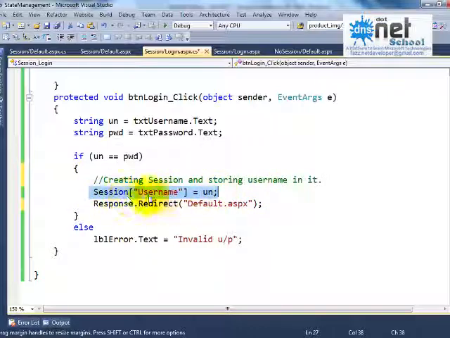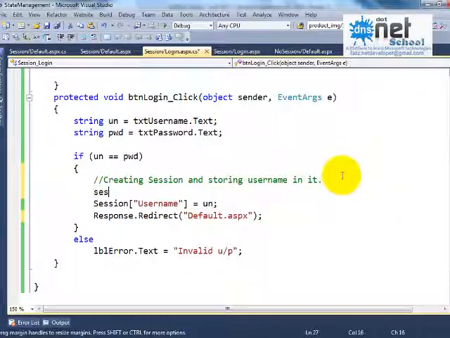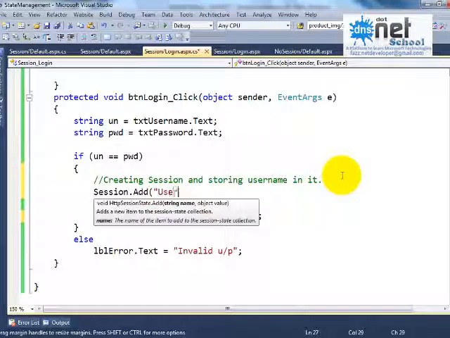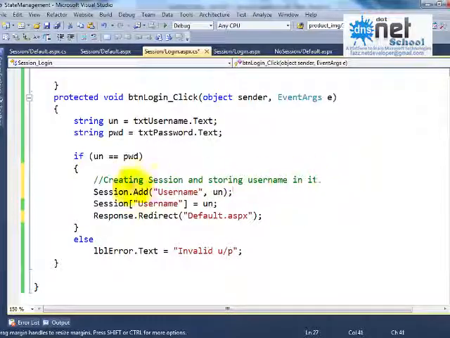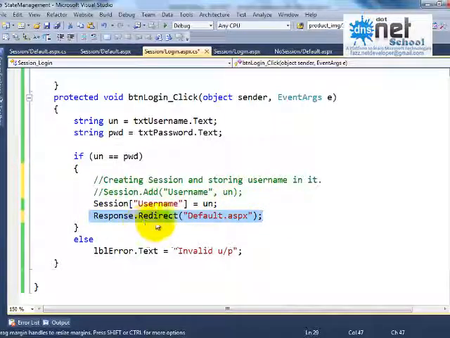This is the declaration of session. Or you can say something like this also. You can use Session.Add, the key name username, comma, the value un. This is also a way you can use. I'll skip that. So this we are doing. Then it will redirect to default.aspx. Let's see what we are doing in the default.aspx page.